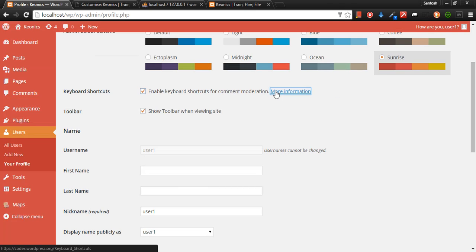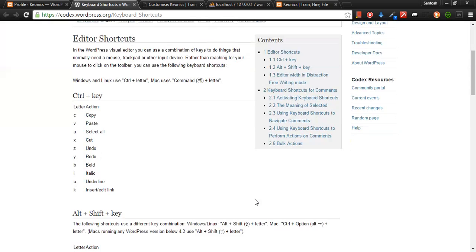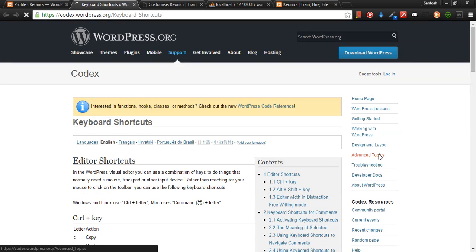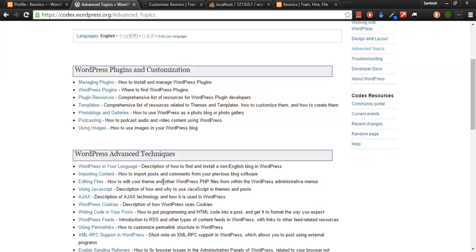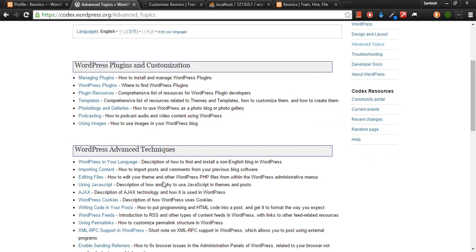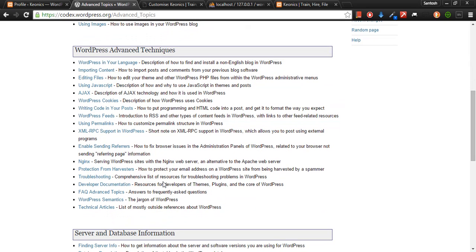If you want to learn more, go to that link. It will show you the keyboard shortcuts for WordPress. This is where you will find all the details about themes. Advanced topics. This is where you will see how to manage plugins, templates, importing content, Ajax. Many things you can check.